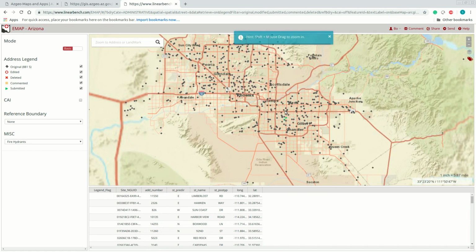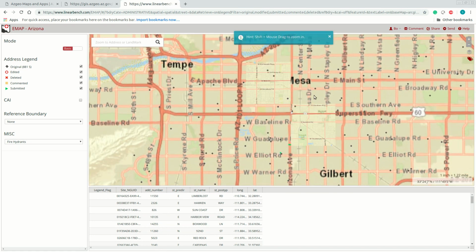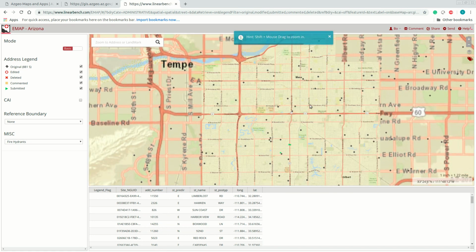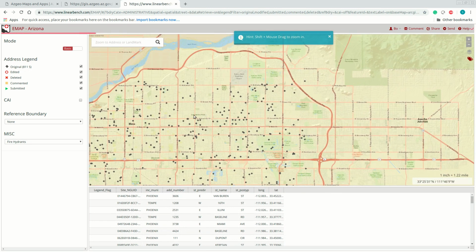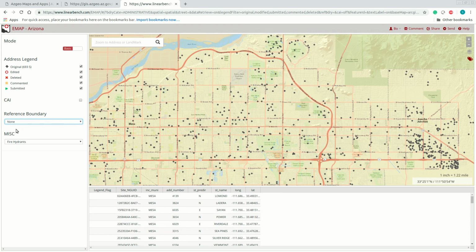It is easy to zoom into the area of interest and pan around the map interface. The reference boundaries can be added or changed from the menu on the left depending on the user's needs. For example, to show incorporated municipalities.